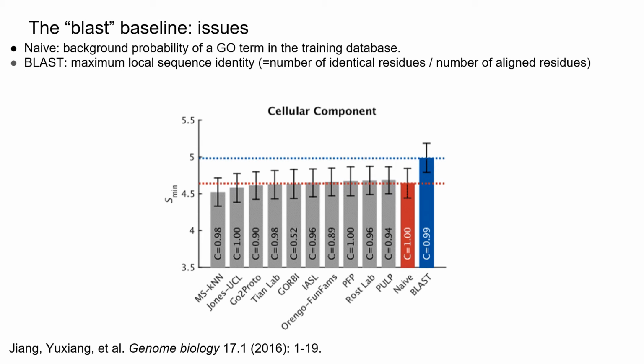The more problematic baseline is BLAST, which predicts GO terms by the maximum local sequence identity among templates from a default BLAST. It is problematic because the score can be inflated by an unrelated template aligned to the target by a tiny portion of the sequence.